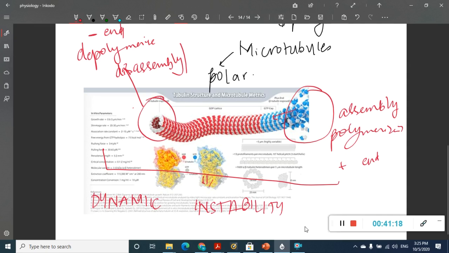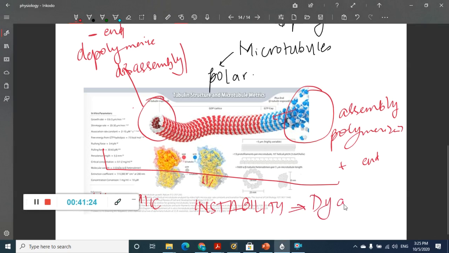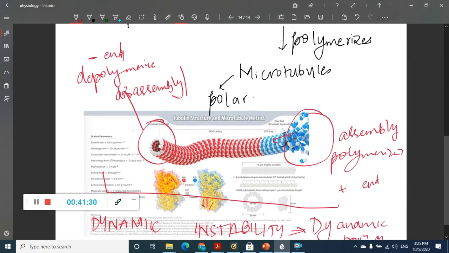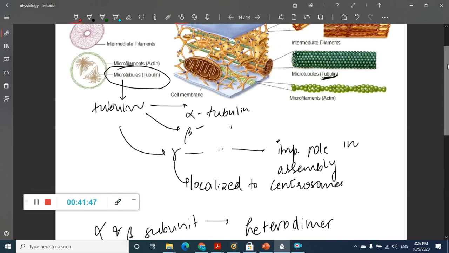Okay, so as a result, they are called the dynamic portion of the cell. Remember, these microtubules are always called the dynamic portion of the cell. For this assembly, this is always activated by a component called GTP. GTP always activates this assembly. Okay, so now we have learned about this.